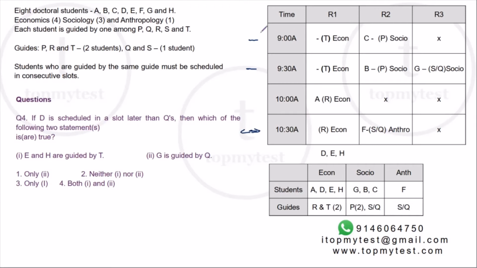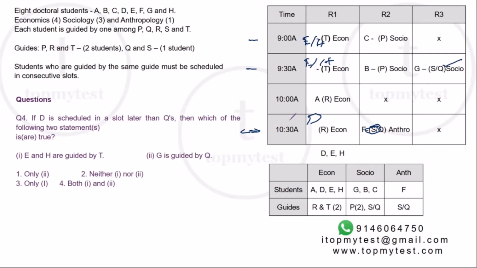So, since D is scheduled after Q, D's only place to come will be the 10:30 slot, and Q comes in the 9:30 slot, which means S comes in the 10:30 slot. Right, and the remaining two will be E or H. Right, this is what we have. Based on this, we need to check which of them is true.